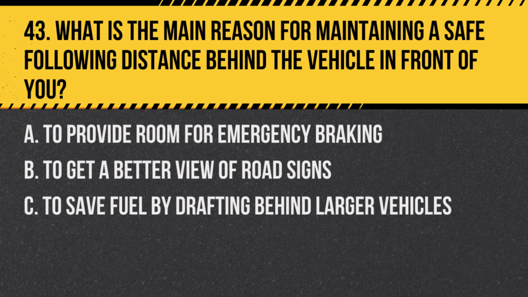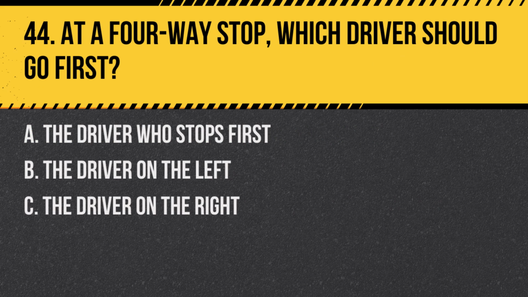Question 43. What is the main reason for maintaining a safe following distance behind the vehicle in front of you? A. To provide room for emergency braking. B. To get a better view of road signs. C. To save fuel by drafting behind larger vehicles. Answer. A. To provide room for emergency braking. Maintaining a safe following distance gives you time to react and stop safely if the vehicle in front of you suddenly stops.